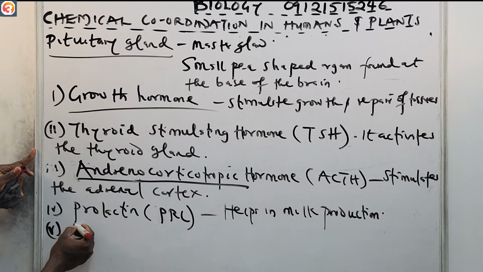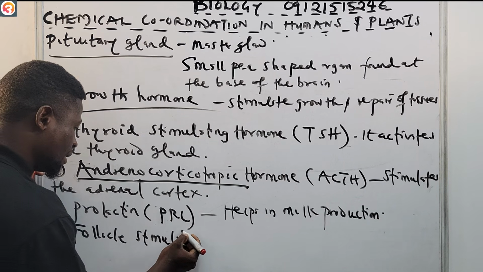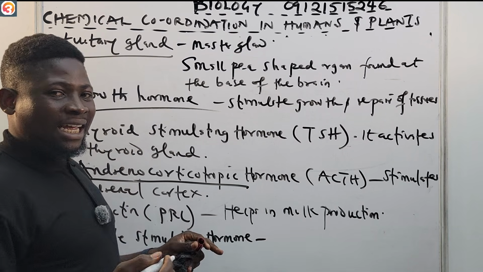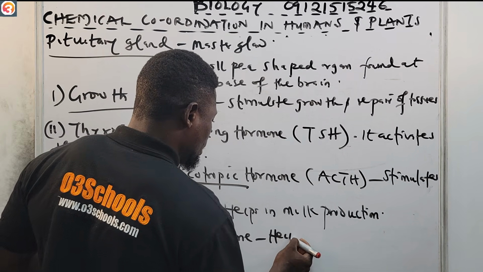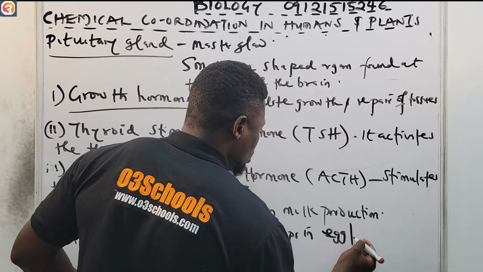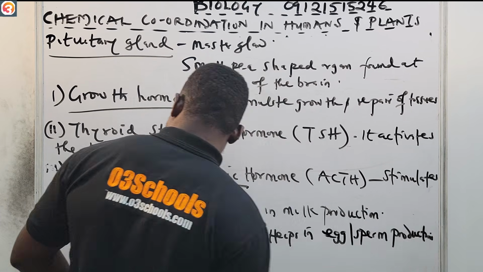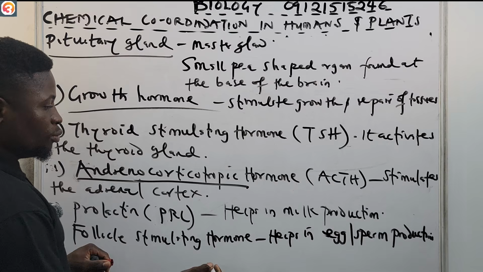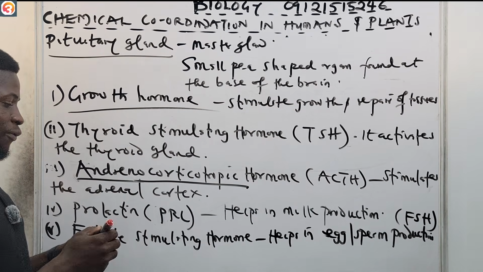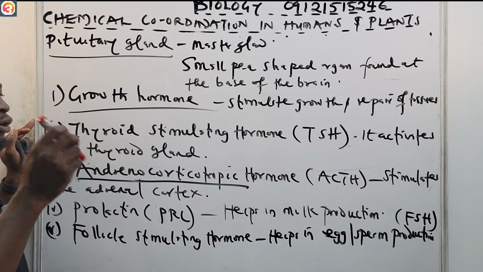Then also we have the follicle stimulating hormone. Number five, the follicle stimulating hormone. This one helps in egg or sperm production. That is what the follicle stimulating hormone does. It is known as the FSH, FSH for short. It helps in egg or sperm production.